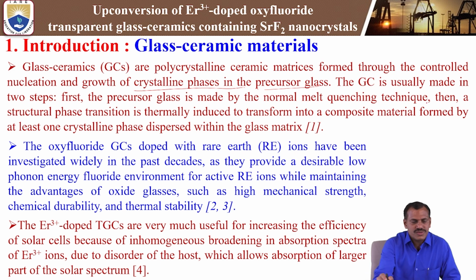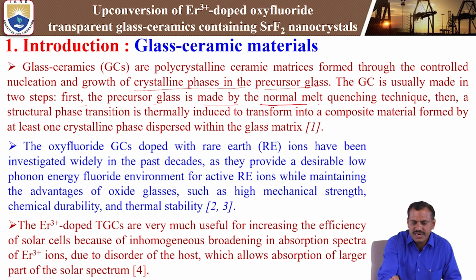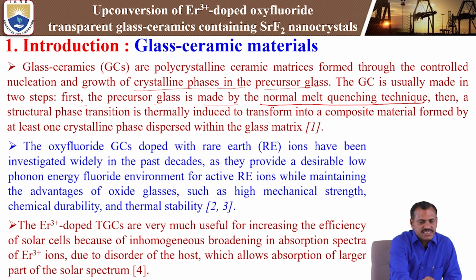Glass ceramics are usually made in two steps. First, the precursor glass is made by the normal melt quenching. Initially we have to prepare the glass by the normal melt quenching technique, which is one of the important techniques to prepare amorphous or glassy materials. After that, a structural phase transition is thermally induced, transforming it into a composite material formed by at least one crystalline phase dispersed within the glassy matrix.